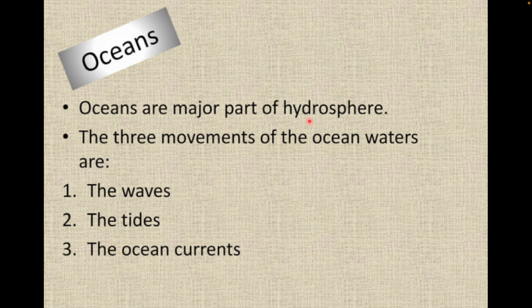Oceans are the major part of hydrosphere. As I have already told, we have different types of hydrosphere like ocean, river, lakes, glacier, water vapor. Among all these, oceans are the most important because they contain a major proportion of water. And in ocean, there are three types of oceanic movements. These are waves, tides, and oceanic currents. We are going to study all these types in our upcoming lessons. Like what are waves, types of tides, what are ocean currents, why moon and sun have their impact on tides. All these things we are going to study in our upcoming chapter.